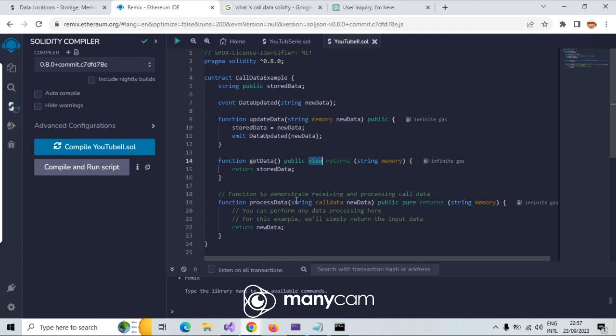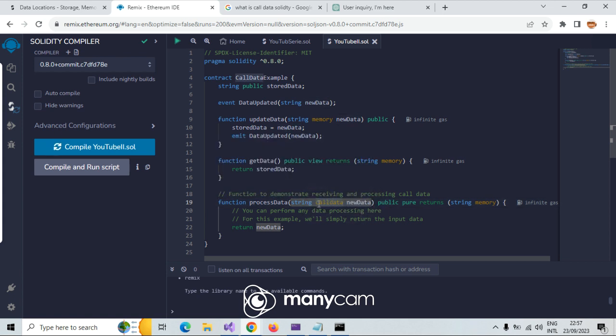And now a function to demonstrate receiving and processing Calldata. A string calldata newData, and it's going to return only here, nowhere else. You can perform any data processing here. For this example, very simple, newData.